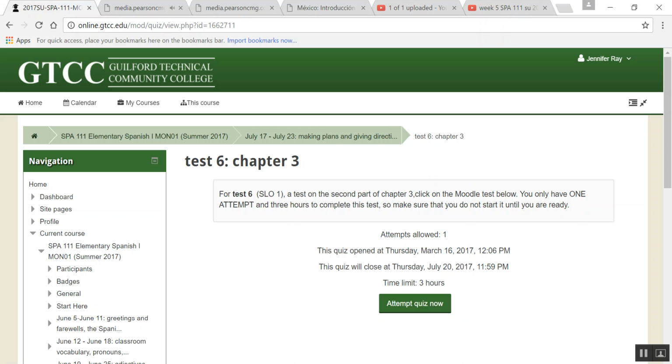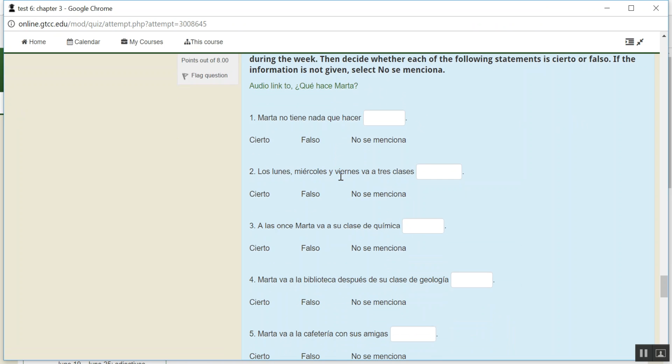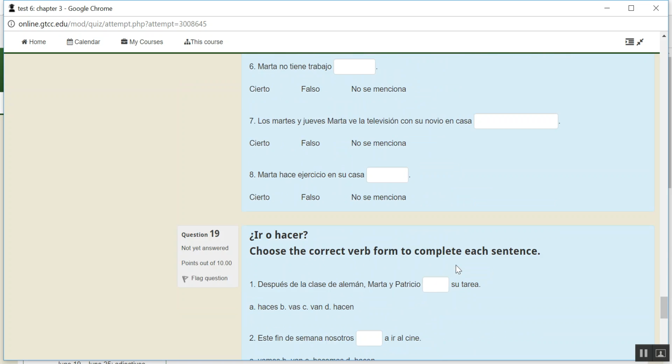Okay. And I will make it so it doesn't take you out there. I need to fix the link. It should be embedded in here, so it won't take you to another place, and I'll fix that in just a minute. And then you just listen to ¿Qué hace Marta? And then you decide if the statements below are cierto, falso, or no se menciona. So you'll need to write cierto, falso, no se menciona in the blanks.